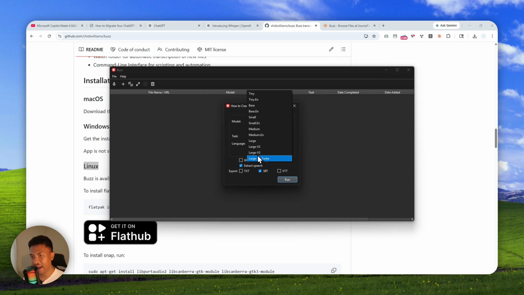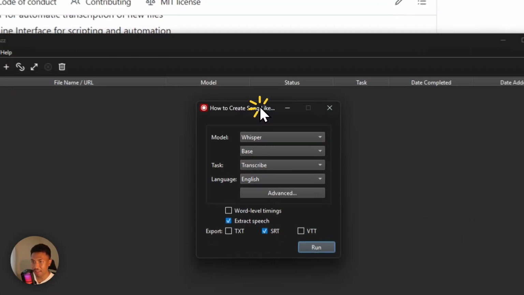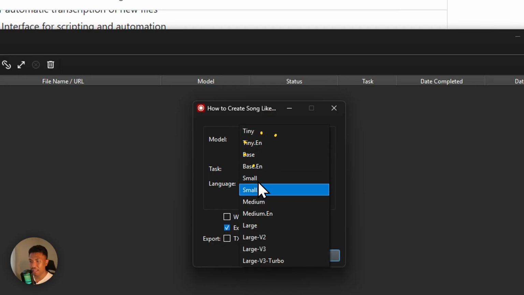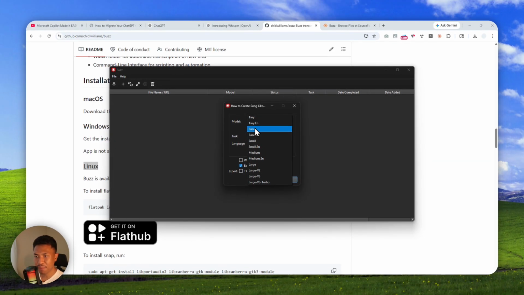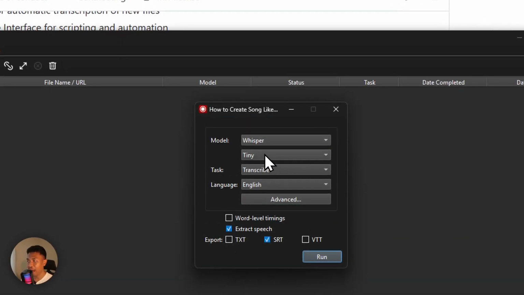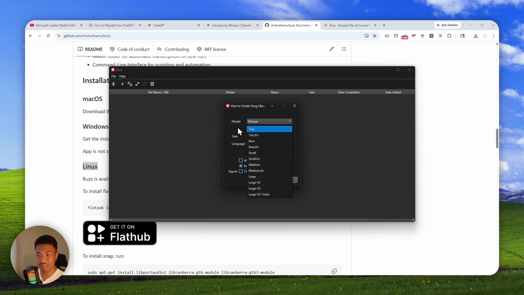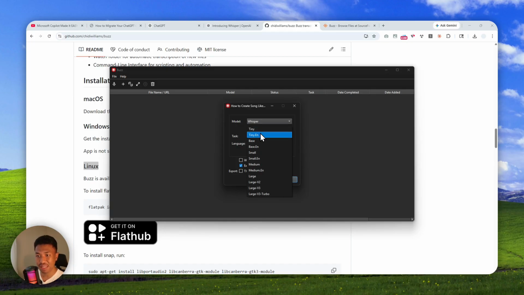So for most people, I recommend using either base or medium. Between base or medium, you can use a large or tiny depending on your hardware. And by the way, if you don't have a GPU, I think you can start with a tiny model. And if you have audio or video content where people are speaking in English, then I highly recommend using the English variation of the model.